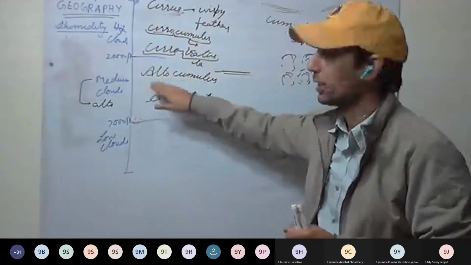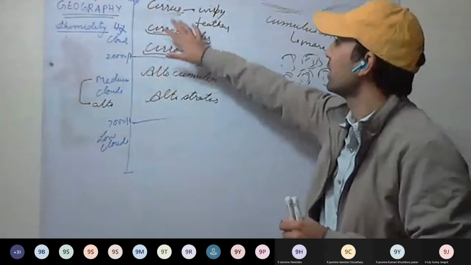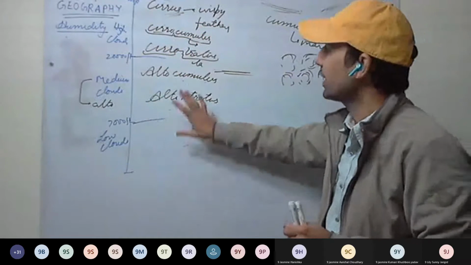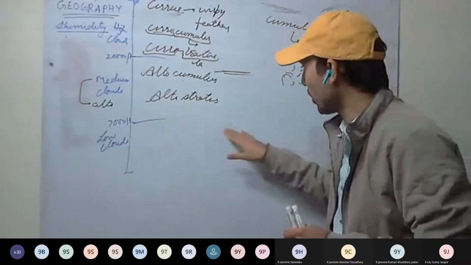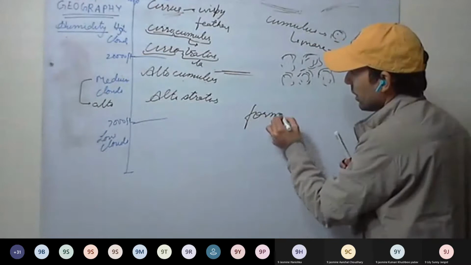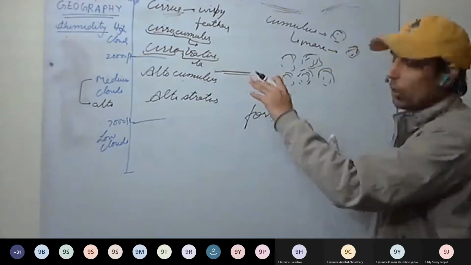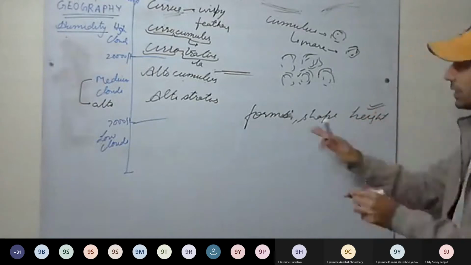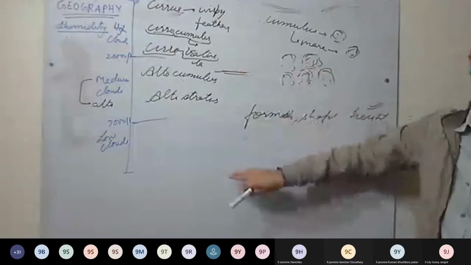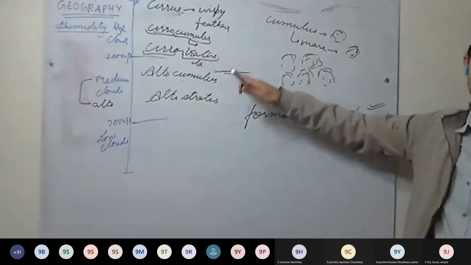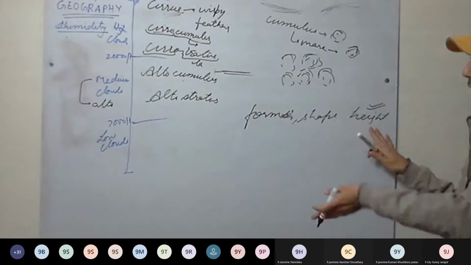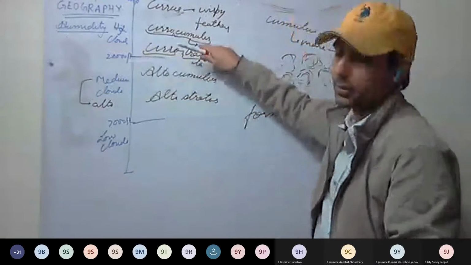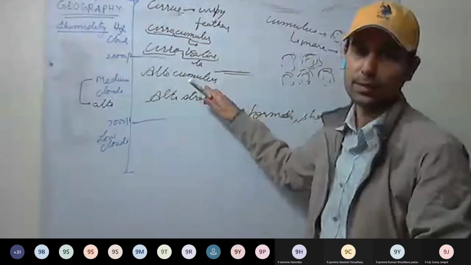See, alto means middle clouds. Middle cumulus. Here cirro means like feather, a little bit more feather. They are divided with height. So see how we divide clouds, on how they are formed: their form, what kind of shape they are having, and their height. These are the three parameters over which clouds are divided. So if these clouds are formed above 20,000, they are called cirrocumulus. Below 20,000, they are called altocumulus.